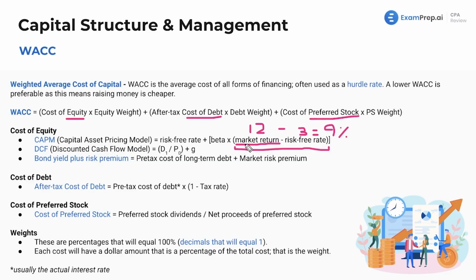It could give you the market risk premium and not give you any of these, and then you'll have to calculate it using that. So in the parentheses, this is market risk premium. It's the amount you're trying to get over the risk-free rate. That's 9%. Beta. What is beta? This is essentially a metric of how volatile, and volatile means how much it fluctuates, it goes up and down, how volatile it is compared to the overall market.